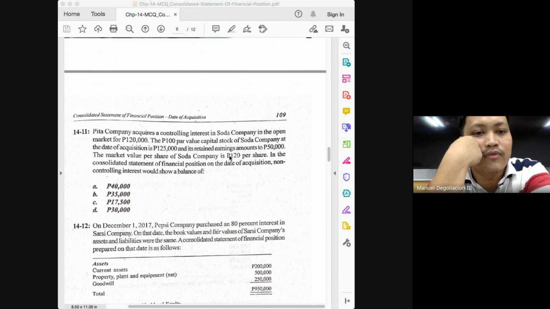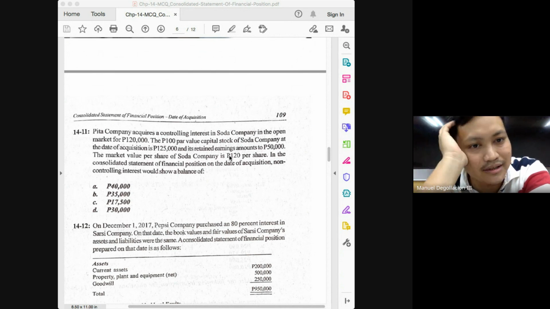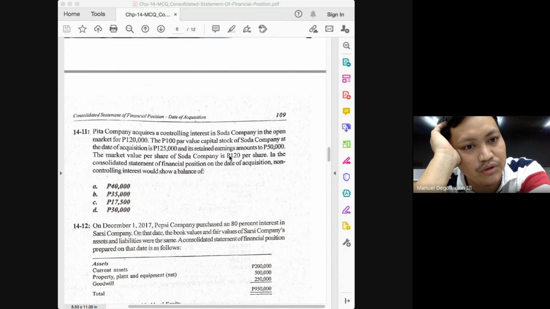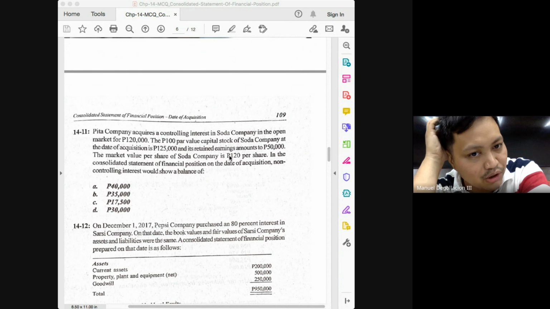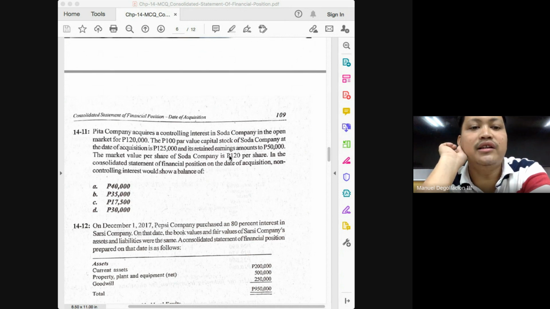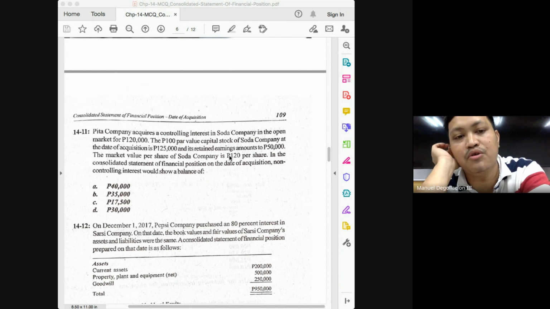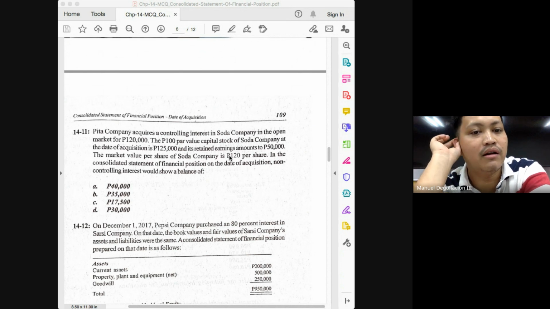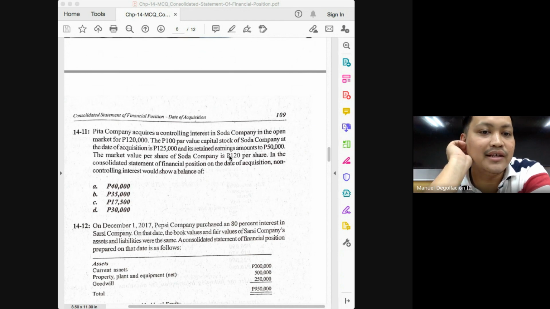Okay. How much ownership stake have we acquired, class? 100 par value at the date of acquisition is 125,000. So how do we know how many shares are outstanding? Class, to answer that question the knowledge needed is not to come from this subject. You're supposed to be able to figure this out already. If your capital is 125,000 and you have a par value of 100, you should be able to figure out that the number of shares outstanding is 1,250. That is 125,000 divided by 100.